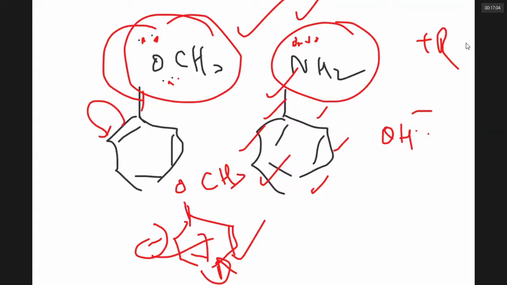Resonance can give a lot of explanation to why reactions happen in this way. Resonance can also explain the stability of molecules. Resonance can explain unexpected products. So the concept of resonance is very, very important.